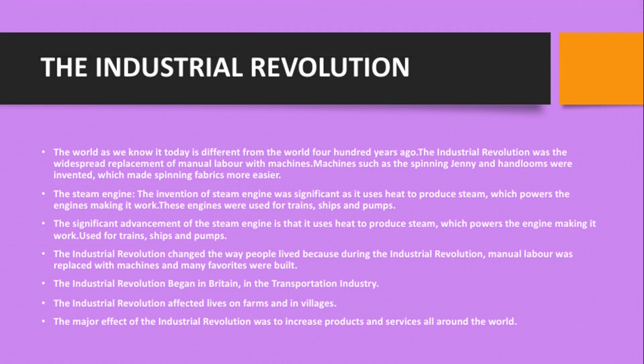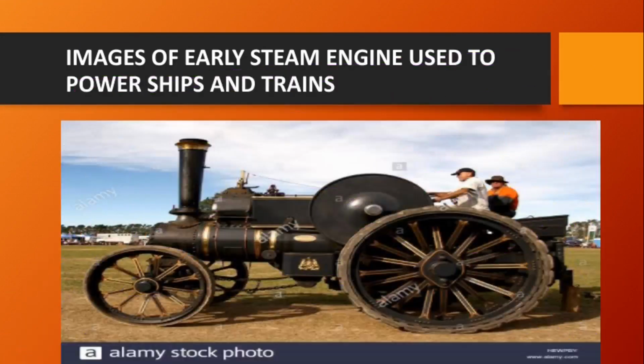Now let's look at the images of the early steam engine. The early steam engine that was invented was used to power ships and trains. Look at it, you have seen the image. This particular engine uses water. When the water is heated, it produces steam, and the steam is used to power trains, ships, and other pumps. So that's the image of the steam engine.